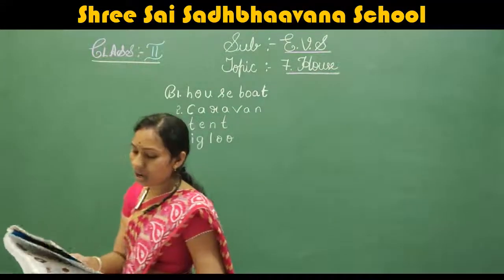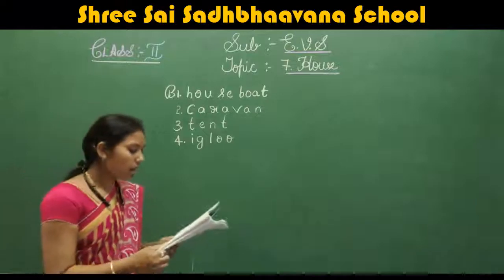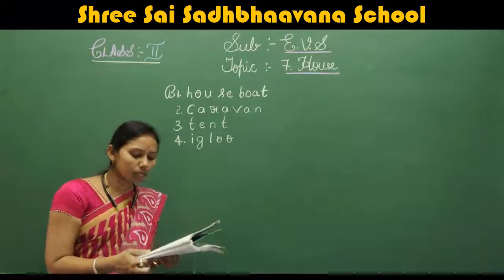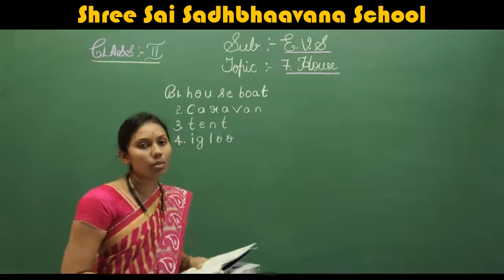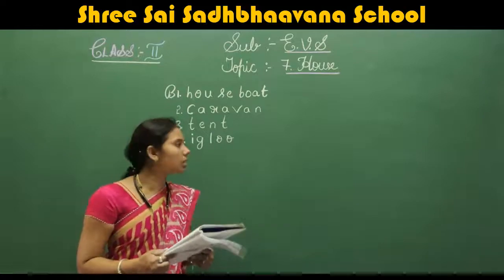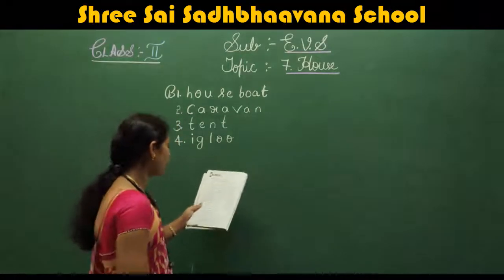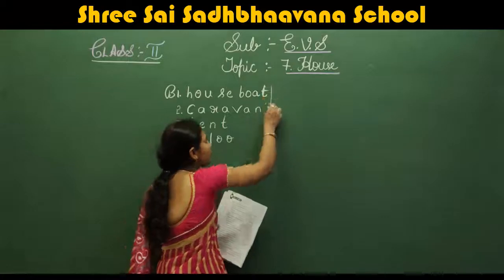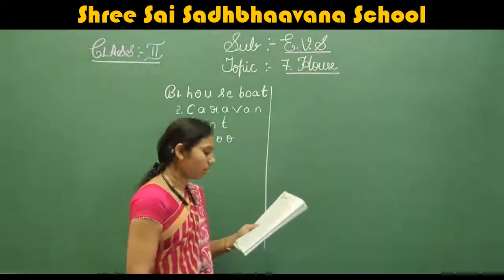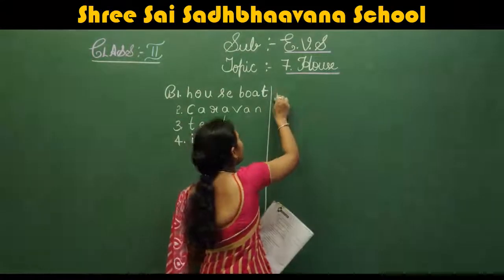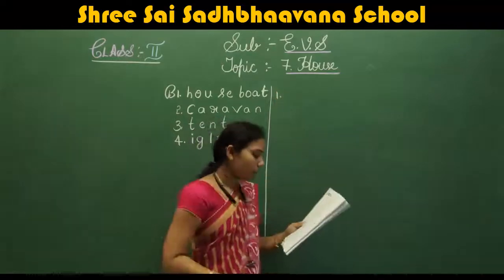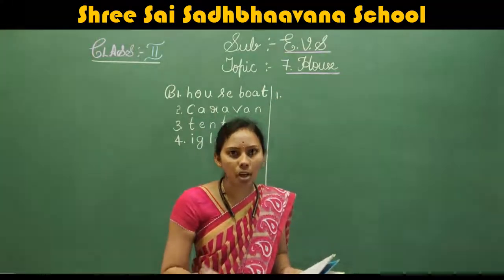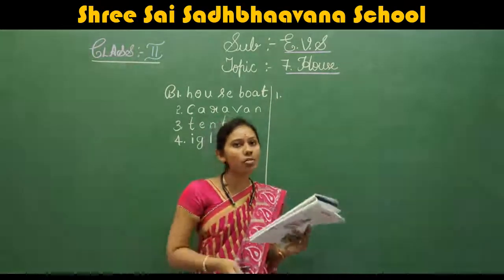Completed, children? Okay, we'll go for the C main. You have to write the names of the person who does each job. What is the first one? Make the design of a house. Who will make the design of the house?